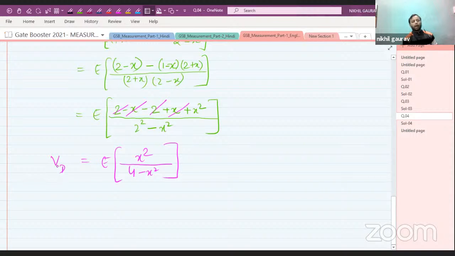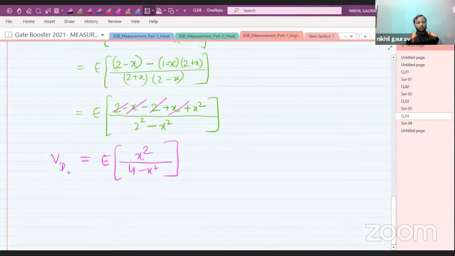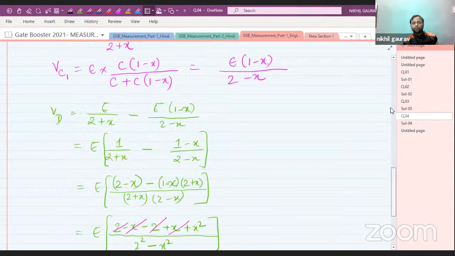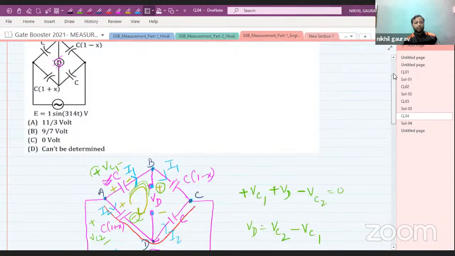This will be the expression for your diode. All right, this will be the expression for your diode. Now, how to find the maximum voltage of the diode?